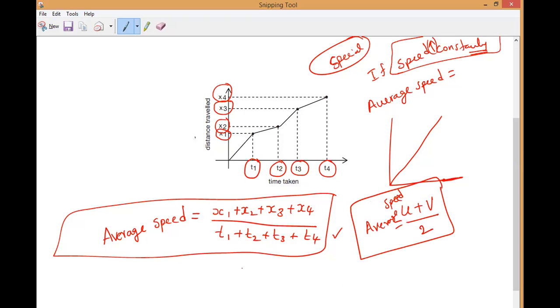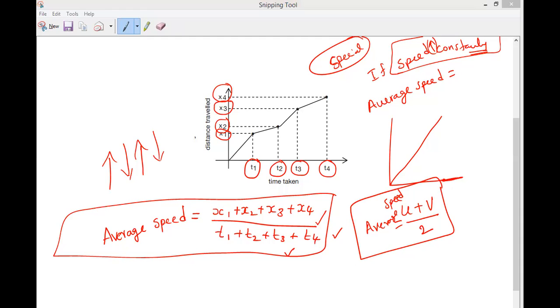So if it is increasing, decreasing, like that, we have to write x1 plus x2 plus x3 plus x4 divided by t1 plus t2 plus t3 plus t4. Like that we will add when speed is increasing, decreasing, increasing, decreasing. But if the particle is in motion such that its speed changes at a constant rate, how is the speed changing, Harish?